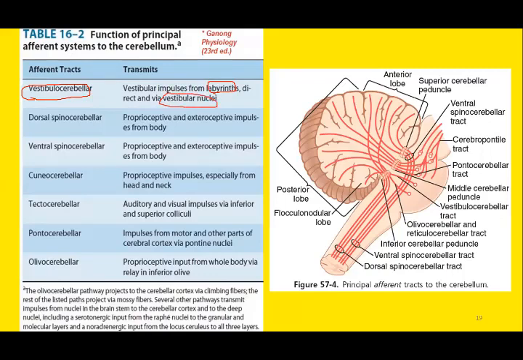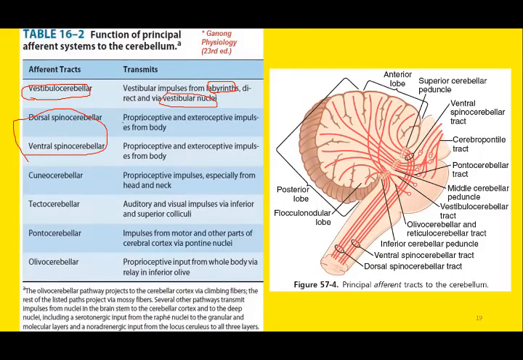The four vestibular nuclei, the four divisions: superior, inferior, medial, and lateral, where the other name for lateral is Deiters' nucleus. So all these vestibular impulses will be transmitted by the vestibulocerebellar afferent tract. Similarly, there are dorsal and ventral spinocerebellar pathways, and the impulses will be transmitted from proprioceptors.